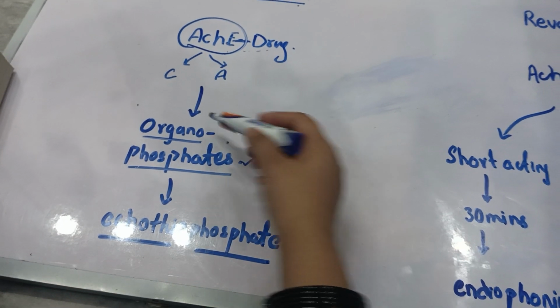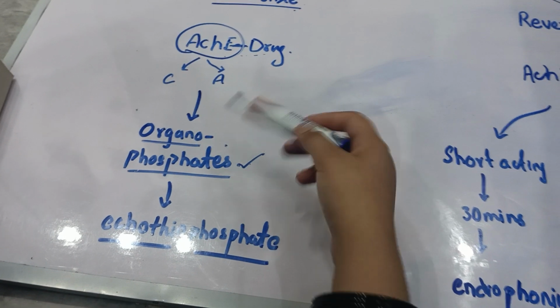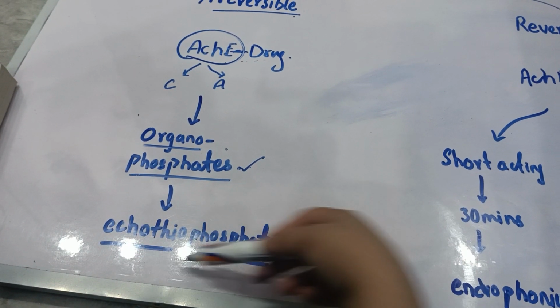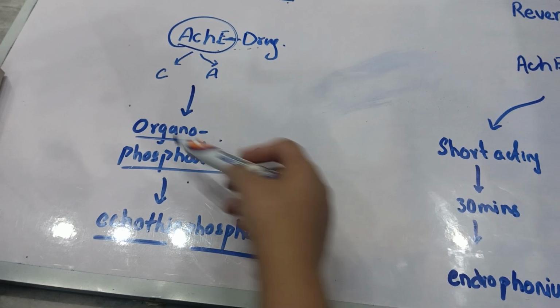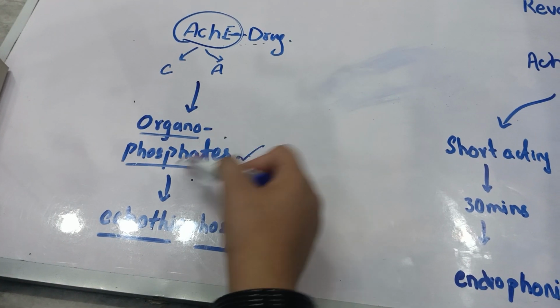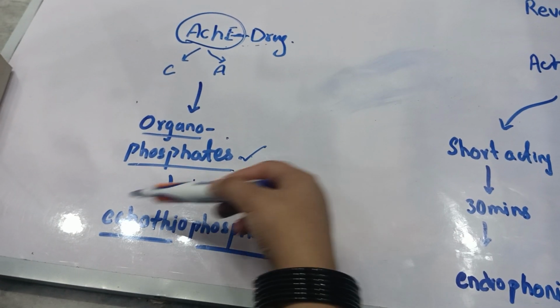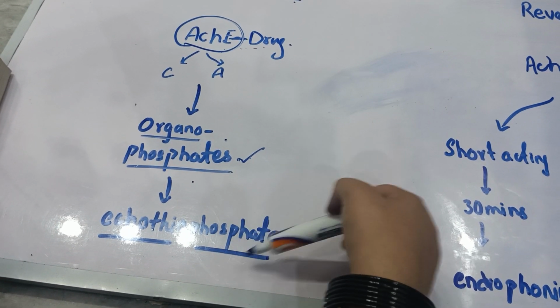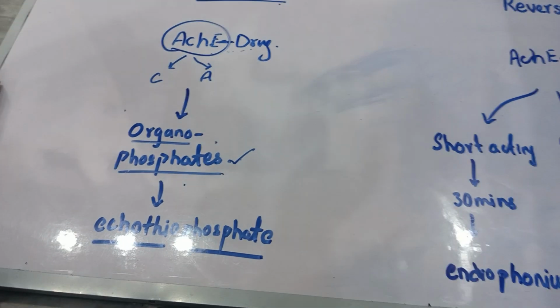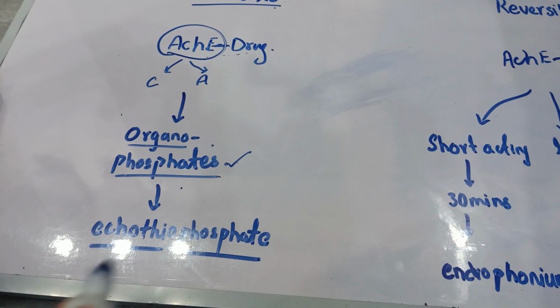Organophosphate is the family of drugs, and this is the actual name of the drug. Organophosphate means any kind of organic group attached with the phosphate. In the example, the echothio group is attached with the phosphate.